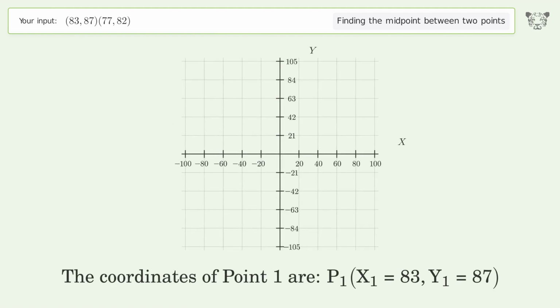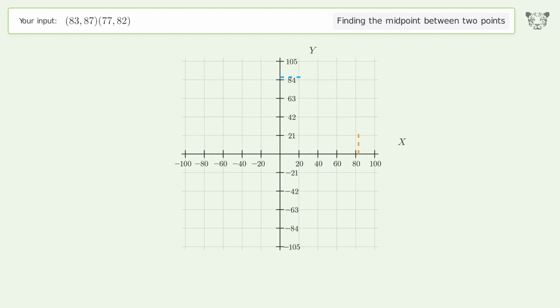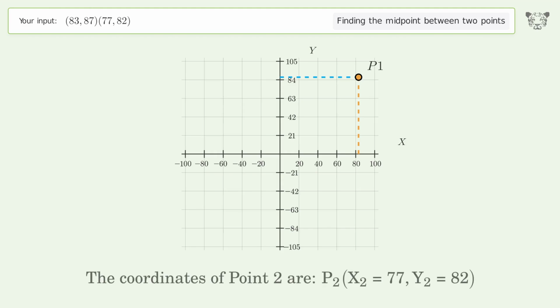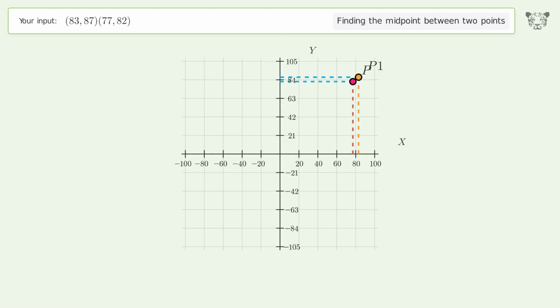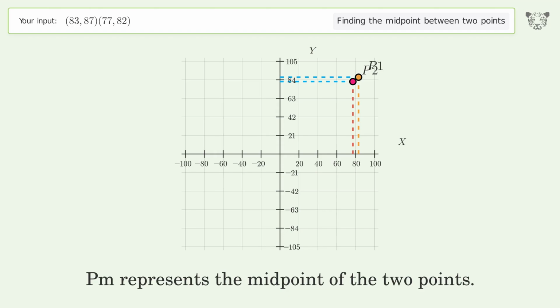The coordinates of point 1 are, x1 equals 83, y1 equals 87. The coordinates of point 2 are, x2 equals 77, y2 equals 82. PM represents the midpoint of the 2 points.